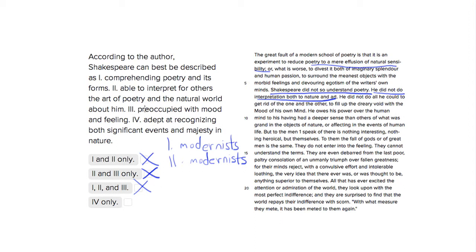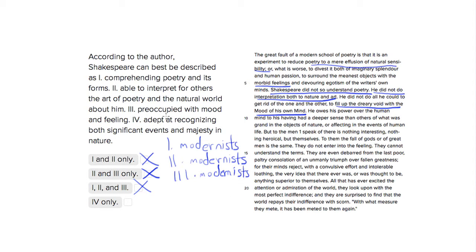So preoccupied with mood and feeling. So that's another thing about the modernists. So they're surrounding the meanest objects with morbid feelings, and they care more about the mood of something. But Shakespeare, by contrast, didn't want to fill the dreary void with the mood of his own mind. That's also something about the modernists. So this question is tricky because these things are in the passage, but you have to realize that they're applying to people who aren't Shakespeare.